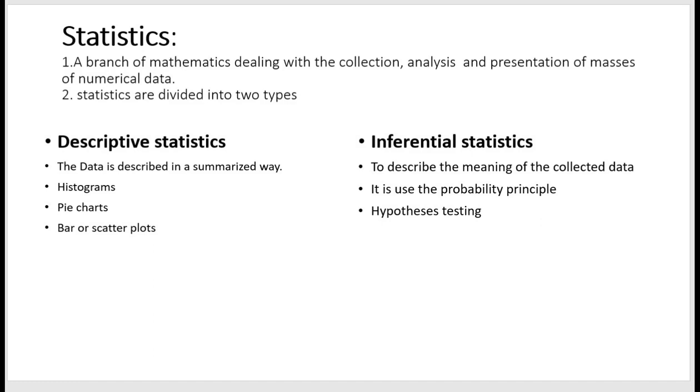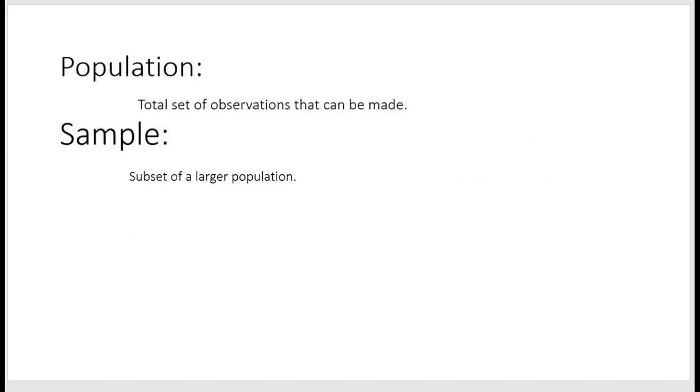The next topic is population and sampling. What is a population? Why do we use a sample? A population is the set of observations that can be made. For example, in India there are 1 billion people. If we want to find the height of each person, it is not possible to calculate the heights of 1 billion people. So in that case, we use a sample.